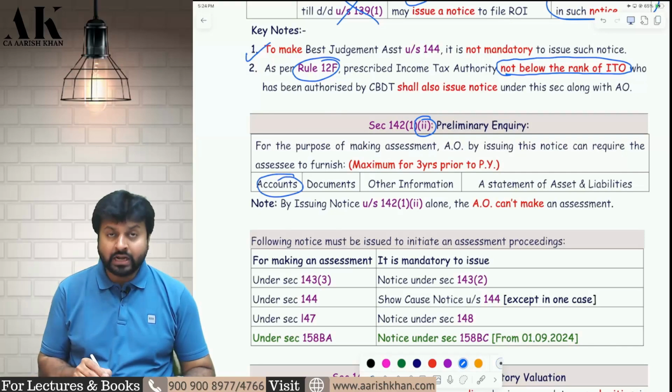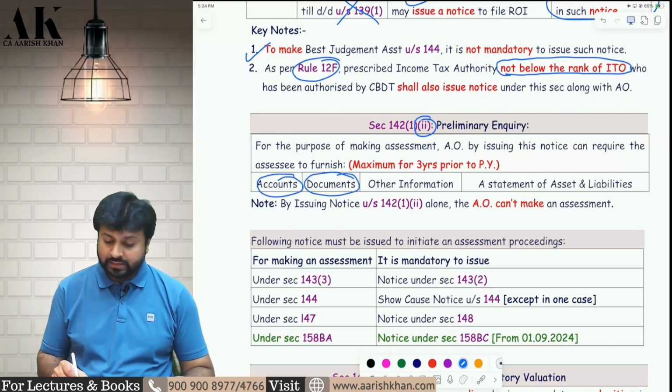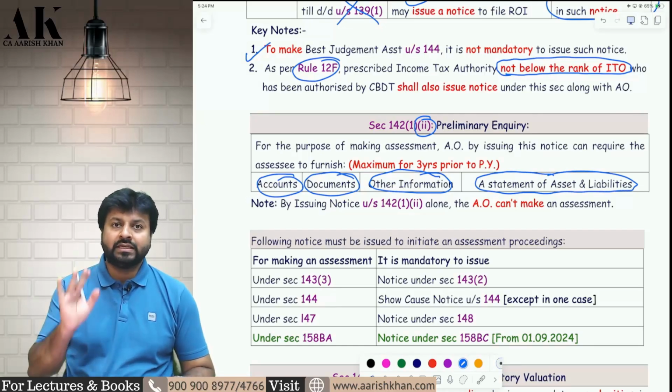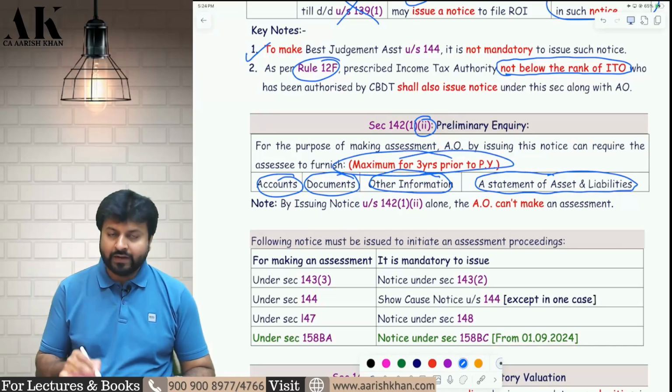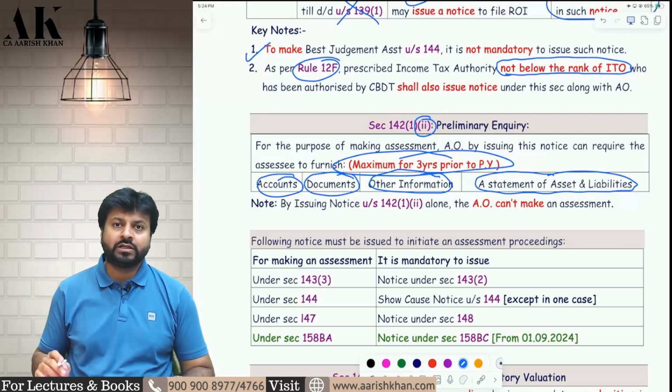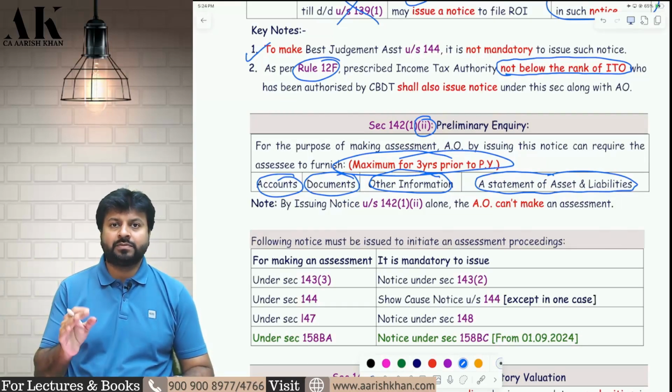The AO can ask for your accounts, your documents, your information, and the AO can also ask for the statement of assets and liabilities from the assessee. Plus, in this section, the AO can ask only for information of the last 3 years. He cannot ask for information beyond 3 years. Only the last 3 years' information can be asked by the assessing officer in this particular section.